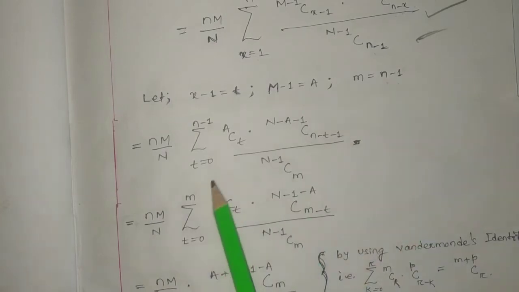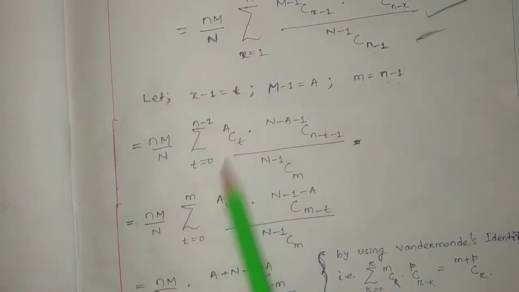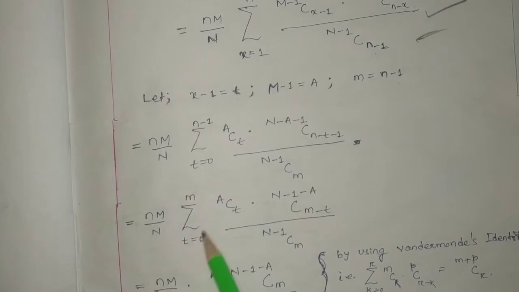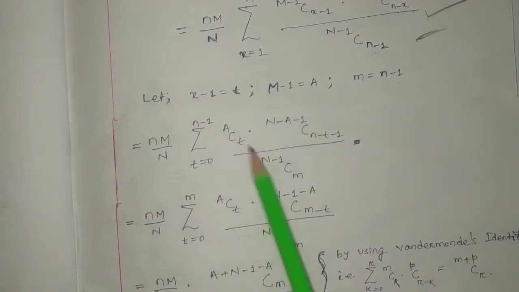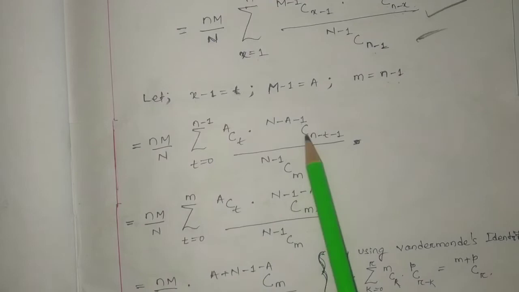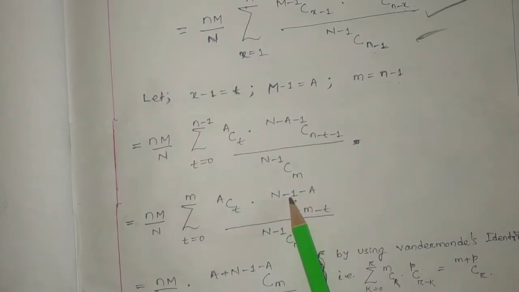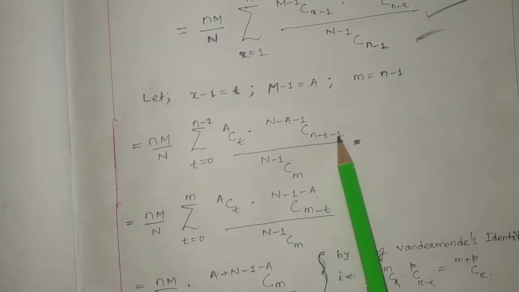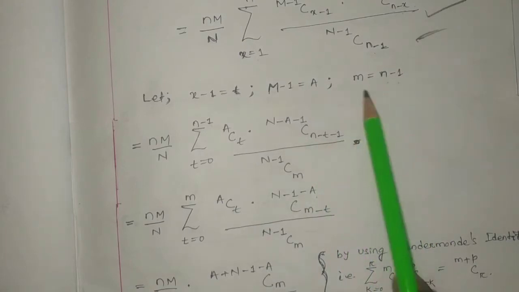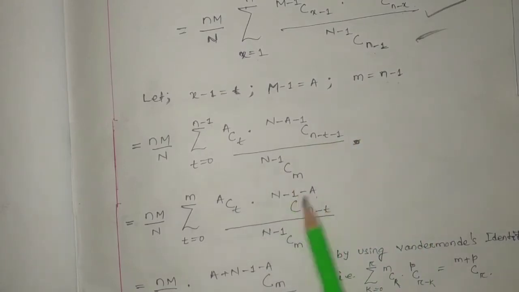So t equal to 0 to m, because n minus 1 is considered as m. So a c t into n minus a minus 1, which can be written as n minus 1 minus a c m minus t, divided by n minus 1 c m, right?